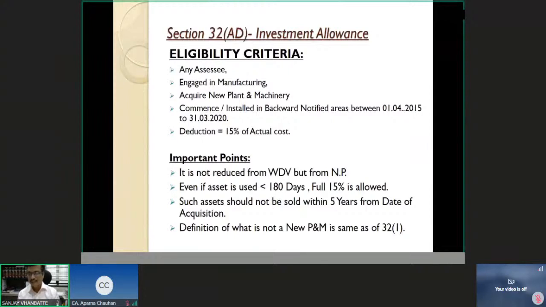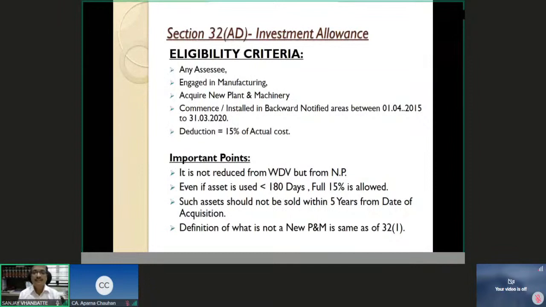So these are the two things which are not in sync with deduction under section 32, because under section 32 the depreciation allowance will be reduced from your cost or WDV for further calculation of WDV the next year, and similarly you will be entitled to only 50% of the eligible rate if the asset is used for less than 180 days. This is the case under section 32 depreciation, but the same is not there for investment allowance under section 32AD. So this difference should be noted by you.